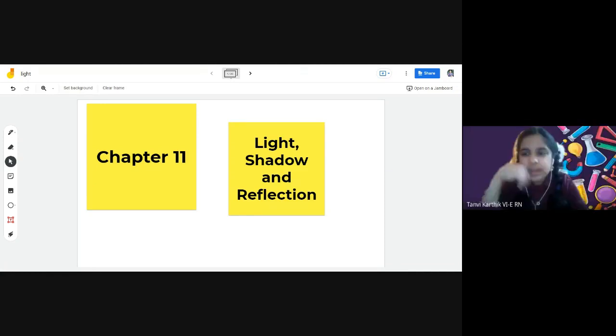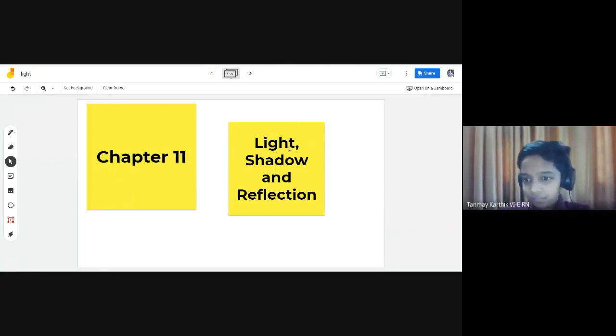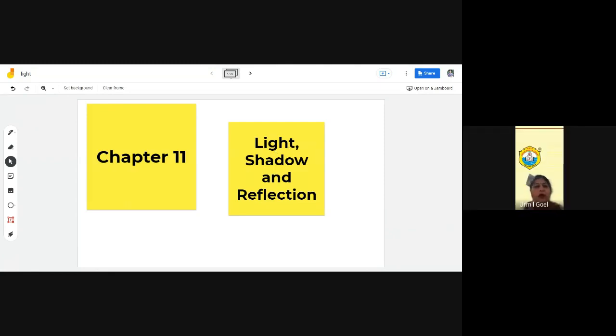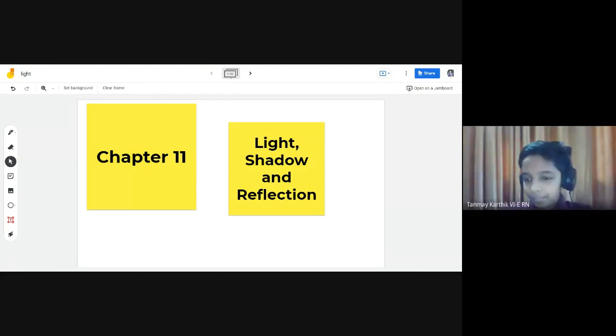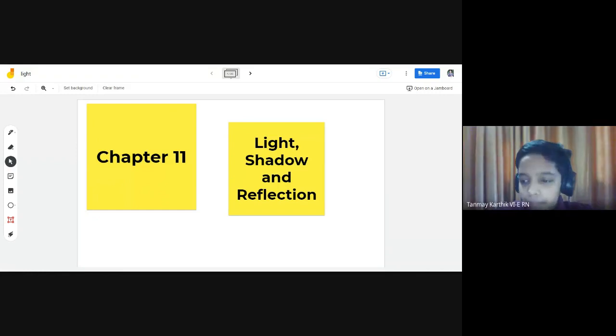So we have already started chapter 11, light, shadow and reflection. We discussed about light. We also discussed about luminous and non-luminous objects. We discussed how shadow is formed, what are the things required for shadow to form, and the characteristics of shadow also.